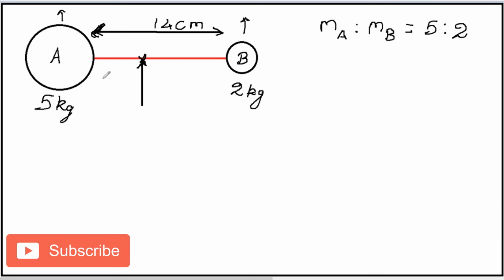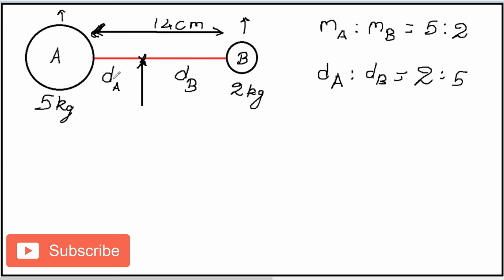So if I take the distance of center of mass from A as d of A, and the distance of center of mass from B as d of B, then the ratio of d of A to d of B is going to be the same as the ratio of m of A to m of B, just in the reverse order. So the ratio is going to be 2:5.